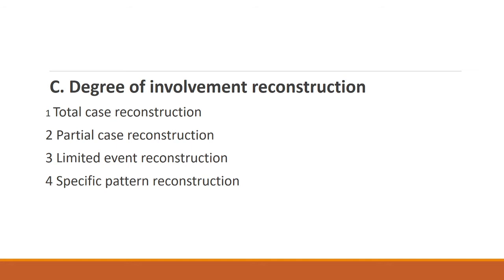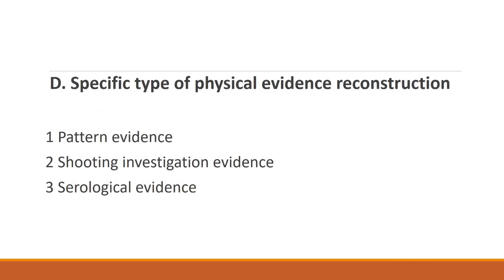So the third one is degree of involvement of reconstruction. And the next one is specific type of physical evidence reconstruction, whether it is the physical evidence we are collecting or what we are getting from the crime scene. Depending on that, we will reconstruct the crime scene. So if we are reconstructing pattern evidence, that is pattern evidence or shooting investigation evidence. In one video I showed you how shooting events are created. So that is shooting investigation evidence.